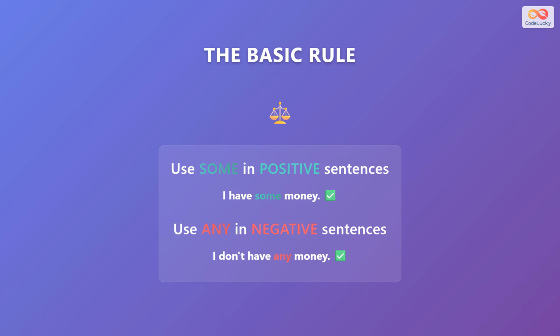Here is the basic rule. Use some in positive sentences. For example, I have some money. This means I have a little money. Use any in negative sentences. For example, I do not have any money. This means I have no money at all.